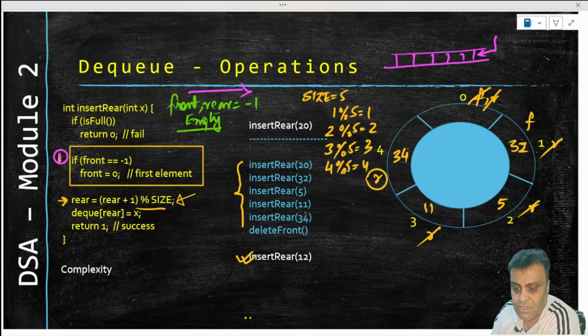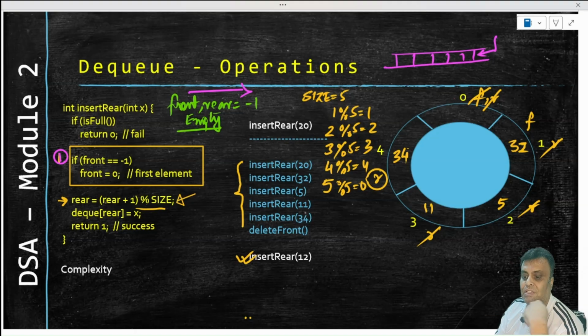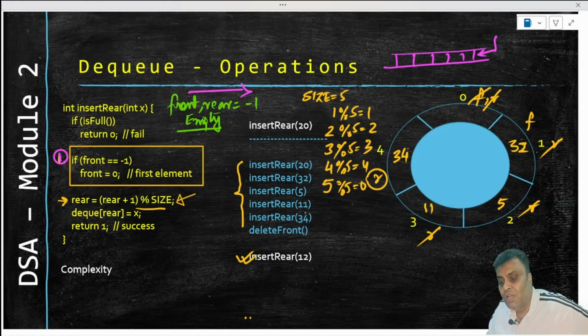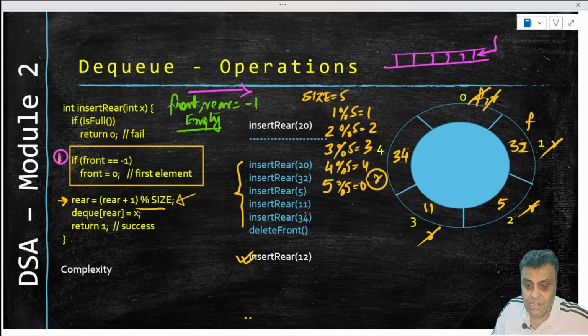Right, we are trying to insert 12. Now rear is at 4. Right, if we insert a rear with 12, then 12 will come here, but for that this rear which is at 4 needs to move to 0. Right, so how will 4 move to 0? And that's what is achieved here. Your rear is equal to rear plus 1, so rear becomes 5 because rear was at 4. 5 modulo 5 is equal to 0. So that is what is going to move the index from 4 and wrapped around to 0, and that's how we will have rear going to 0, and at 0 we will therefore insert the dequeue rear x, which is going to be our 12.